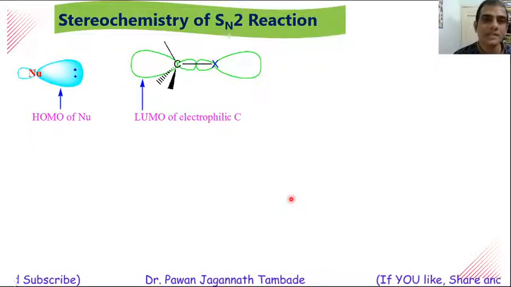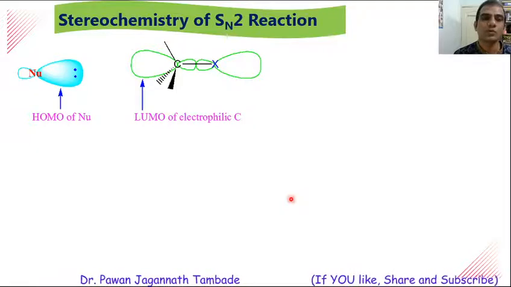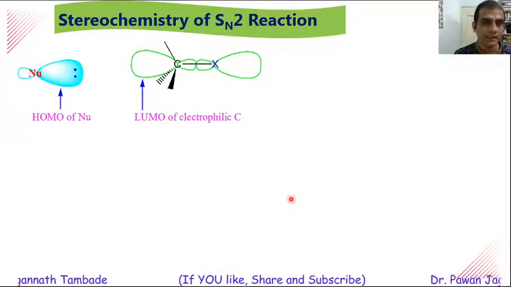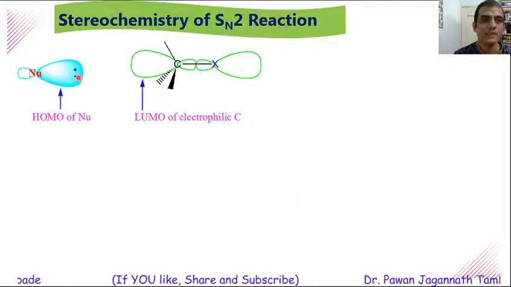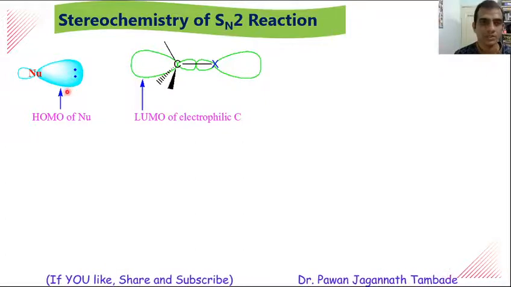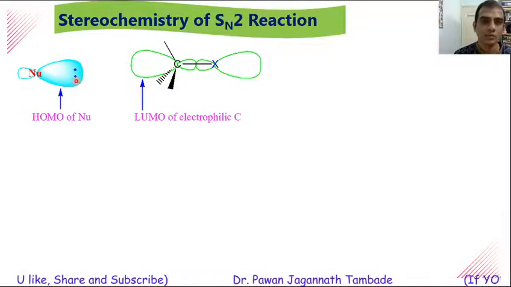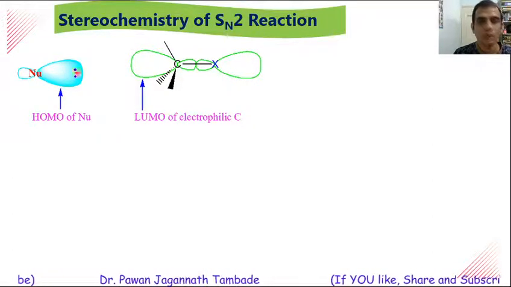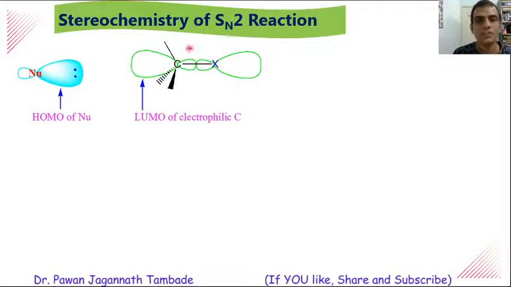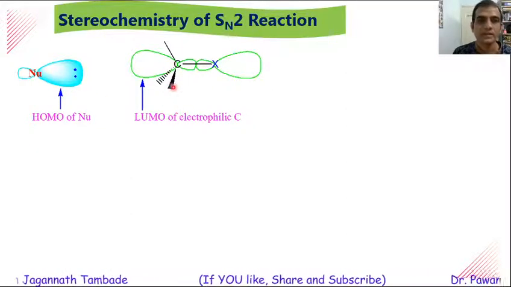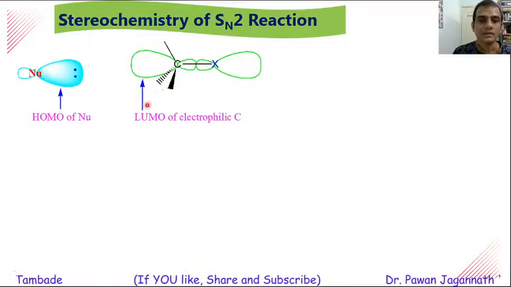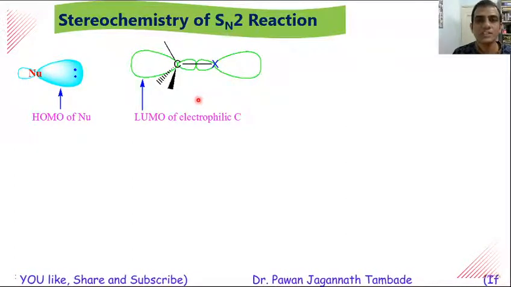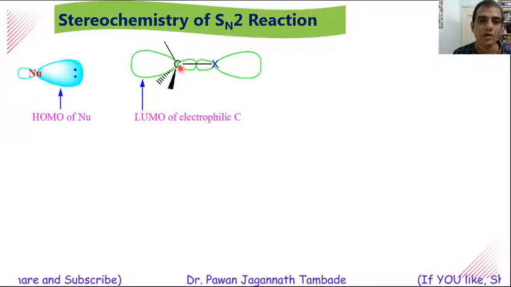Now in order to understand this, we need to go through the molecular orbital approach. According to molecular orbital theory, a nucleophile may possess a lone pair of electrons or a negative charge. This lone pair of electrons or negative charge is present in the highest occupied molecular orbital, that is HOMO, and in the case of the electrophilic species, that is our substrate, there is a LUMO, that is the lowest unoccupied molecular orbital of the electrophile, which is an antibonding molecular orbital of this carbon halogen bond.